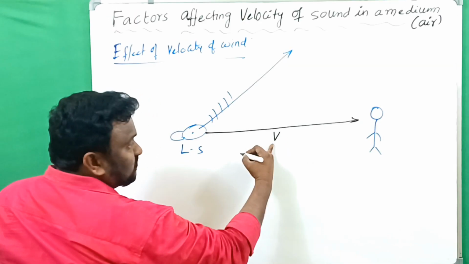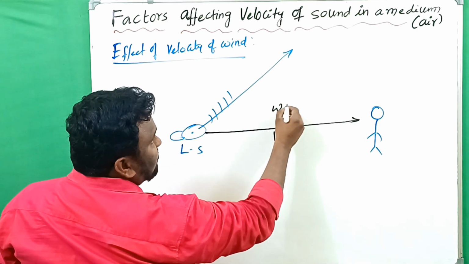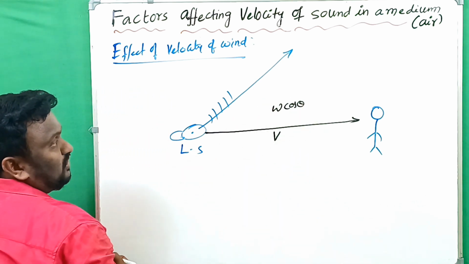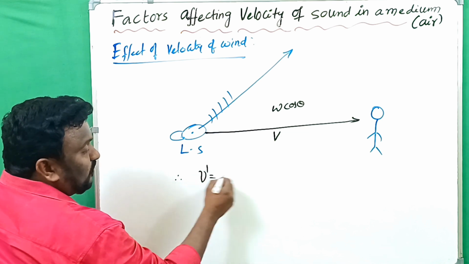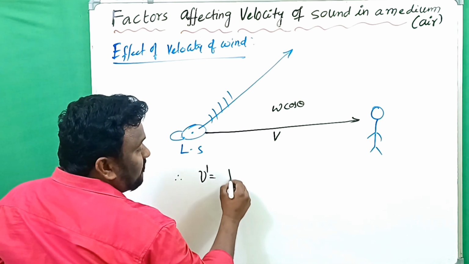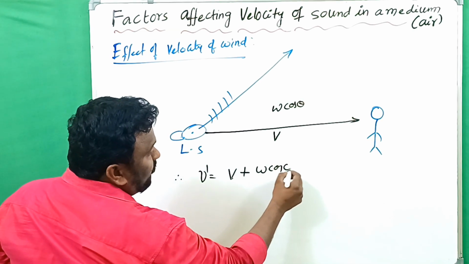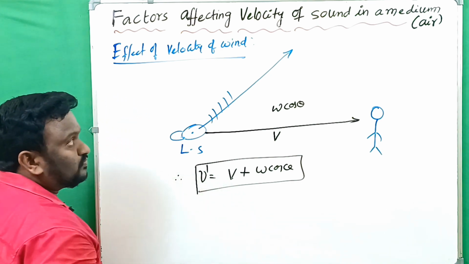The velocity of sound, what is it? V here. And similarly, the velocity component of the wind is w cos theta. Therefore the resultant velocity of the wave is given by the algebraic sum of the velocity of sound and the component of the velocity of wind. Clear? Do you understand this one?